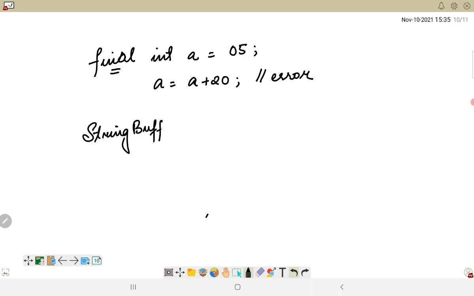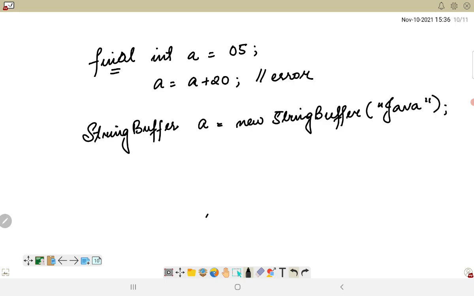Let's say a is equal to new StringBuffer, and here we are writing Java. When I write a is equal to a dot append, and here I write, let's say, C++.